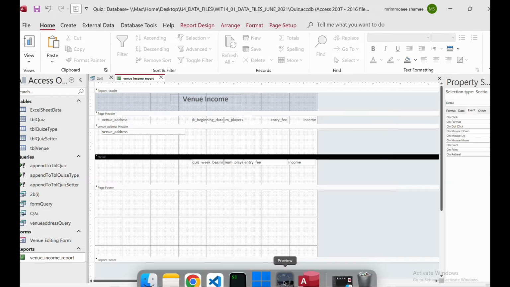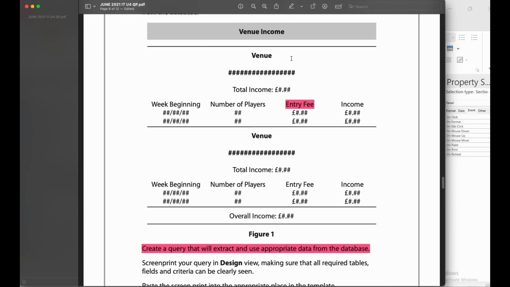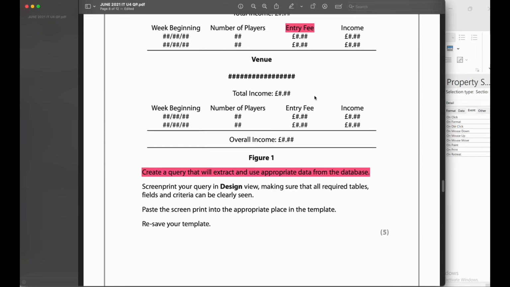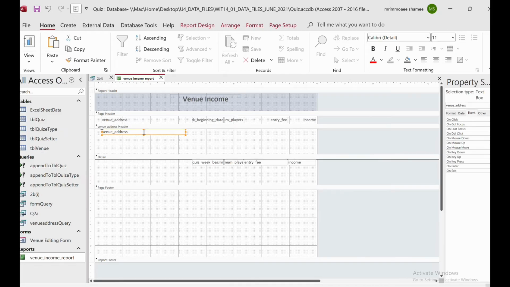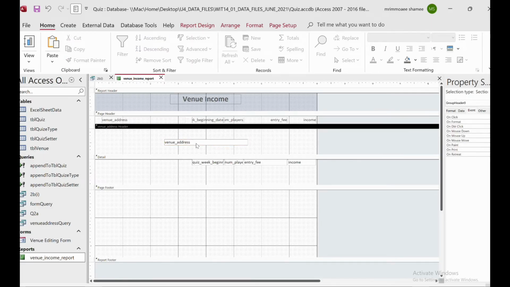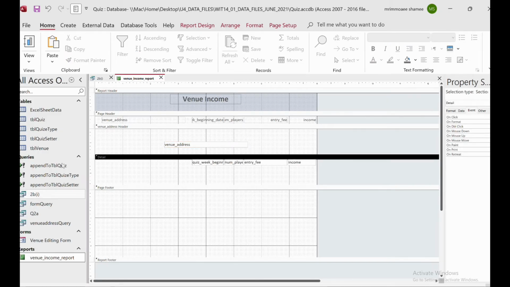If I look closely at the question, they have the venue address here, right? This one is the venue. There's a name, venue income, then there's a name venue, then there should be the venue address, and the total income will be here. So we will add a venue address to the middle. If I save and go to the design view, I want to see how it looks.